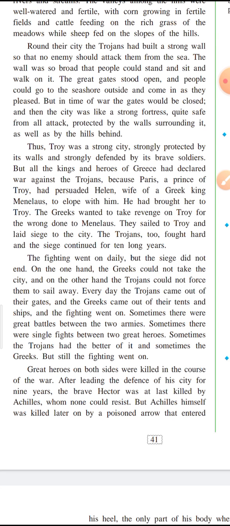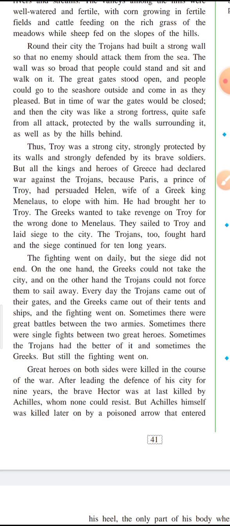So they sailed to Troy and they had a war against the Trojans. The Trojans too fought hard, and the siege continued for 10 long years. As both were strong, the Trojans were strong, Troy was strong, and also the Greek leaders were very, very strong. Therefore, the war continued for 10 long years.